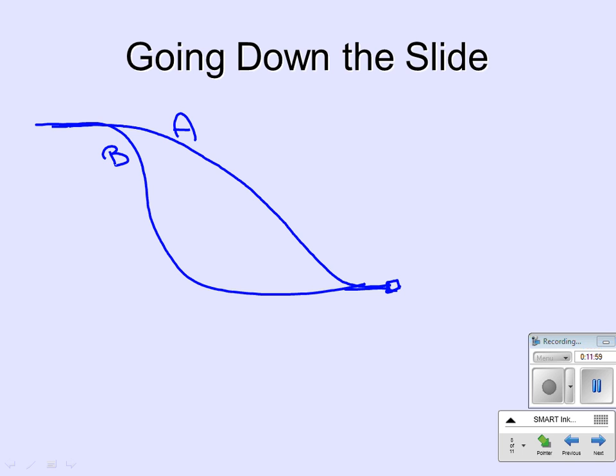Why would you have the same speed with potential energy? Which one would, so is everybody clear about that? You'd end up with the same speed at the bottom, assuming there's no friction. Which one would get you there faster, though? B would get you there sooner. Okay, because you're going to speed up sooner with B, you're going to get there faster. But you'll end up at the same speed with both of them, regardless of the path taken, because the same amount of potential energy is becoming kinetic energy.